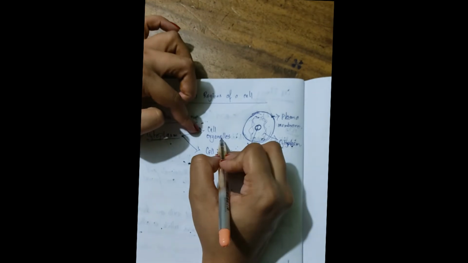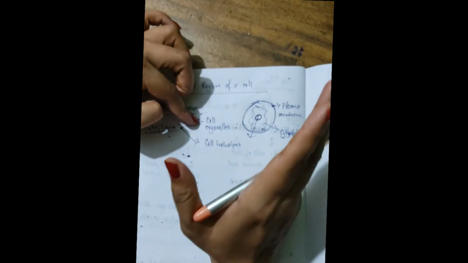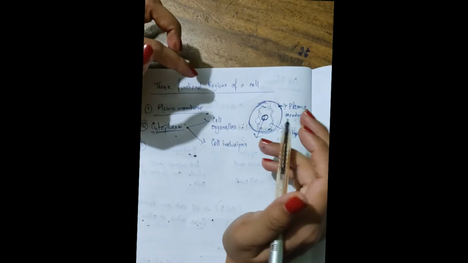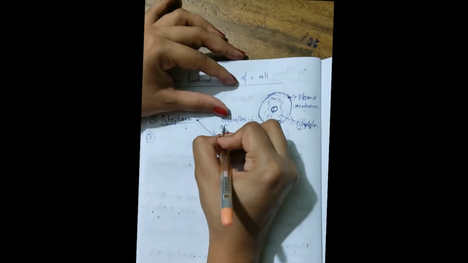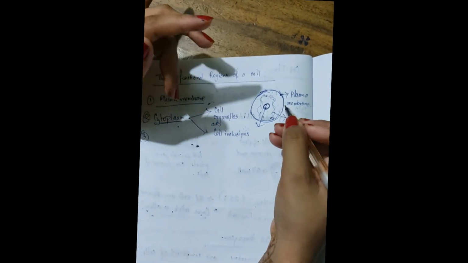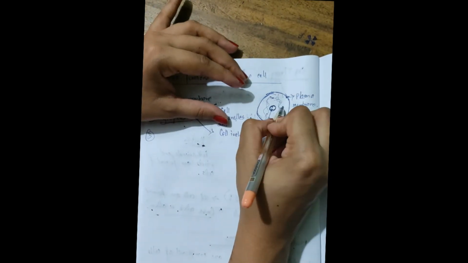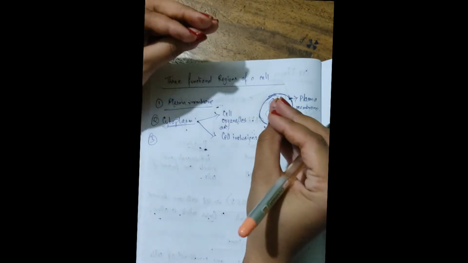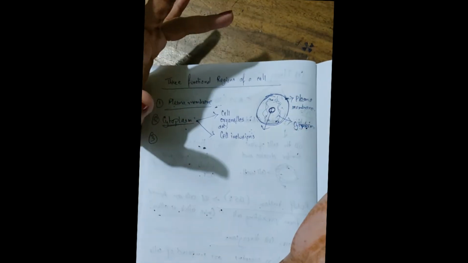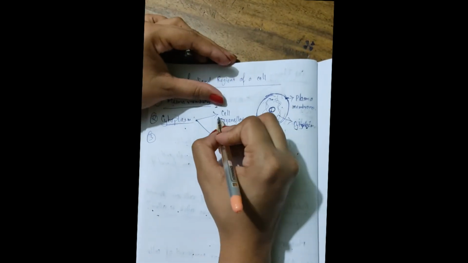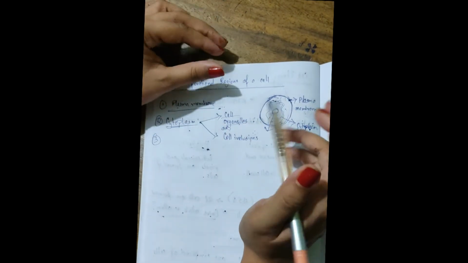Cell organelles are the living cytoplasmic structures, for example endoplasmic reticulum, ribosomes, Golgi body, mitochondria, plastids which are found in plants, and lysosomes. So these are basically living bodies.